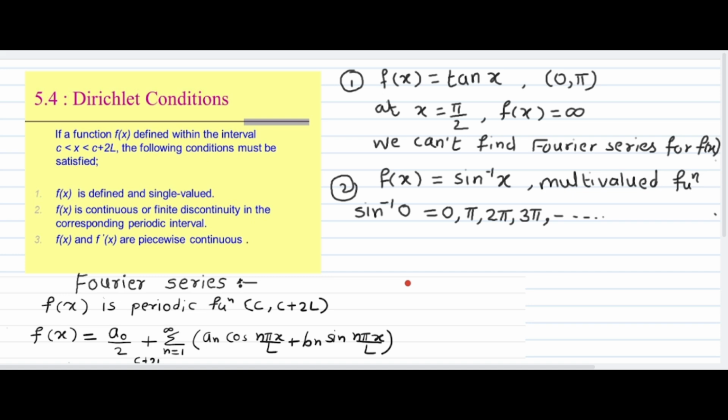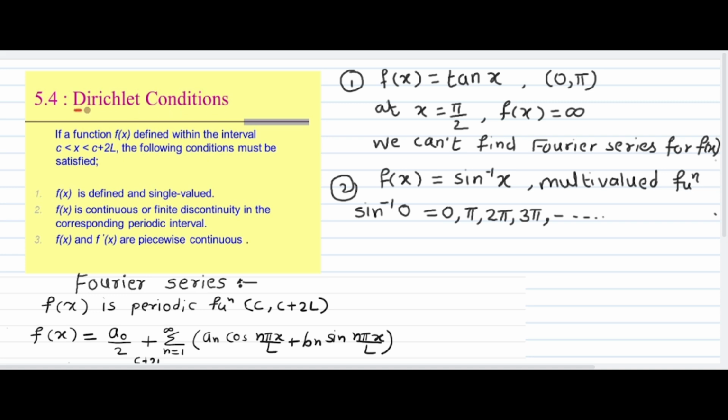Periodic Fourier series. To start with, if f(x) is any function defined in the interval 0 to 2L, or in general C to C plus 2L, then the first condition is that the function should satisfy Dirichlet's conditions and the function must be periodic. Then only we can find a Fourier series for that function.